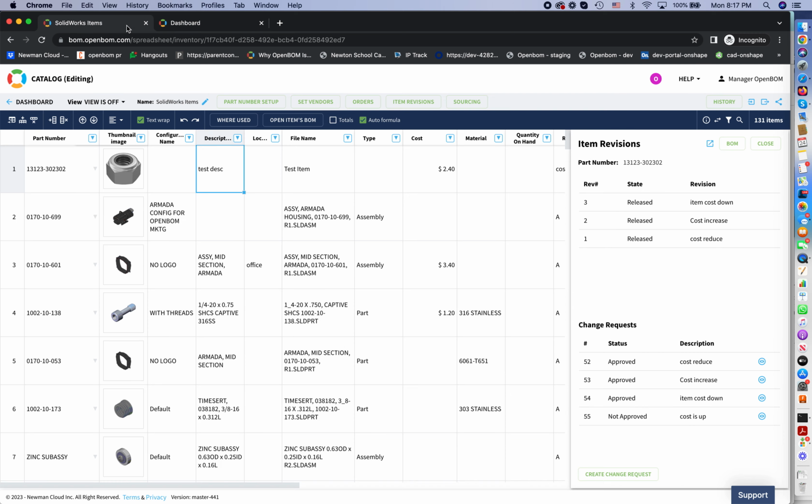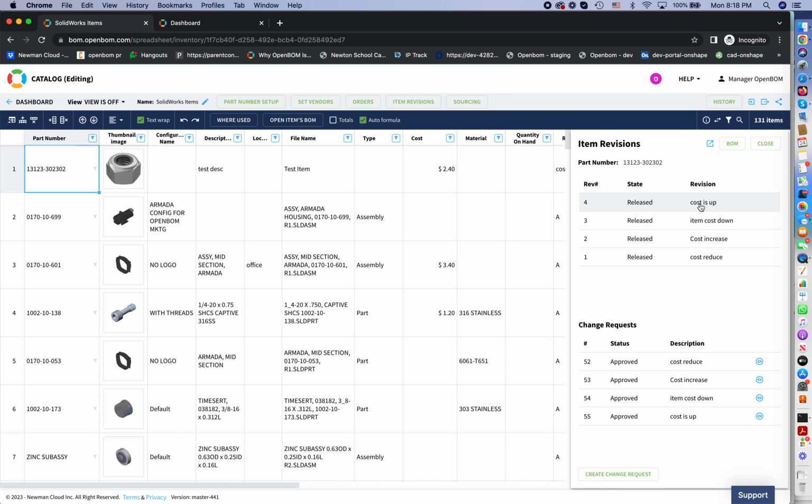And if I navigate to the item, I will see that the cost is up, it's approved. The revision is created with cost is up, and everything is done, and we can use this item which was approved and has an approval revision with the cost increase. But of course it can be anything else.